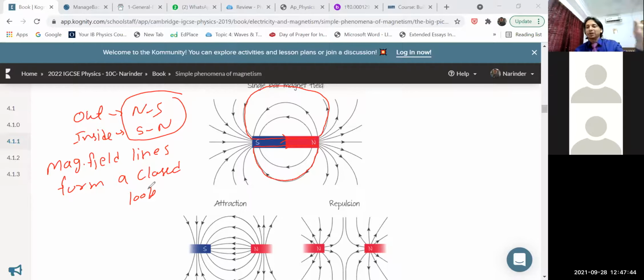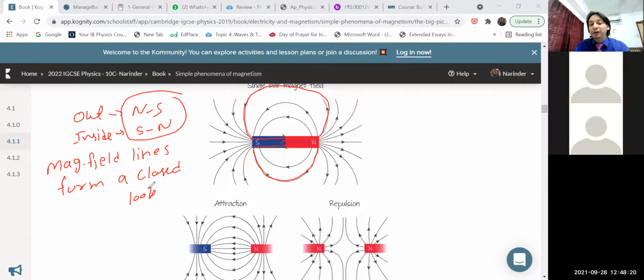But this does not happen in electricity. In electricity, we have seen electric field lines originate from the positive and terminate at the negative points. There is no further explanation that the electric field lines move from negative to positive. They only originate from the positive, move towards the negative, and that ends. But in magnetism, they keep moving, north to south outside, and inside south to north, and inside a bar magnet, which we will also study in our coming classes.